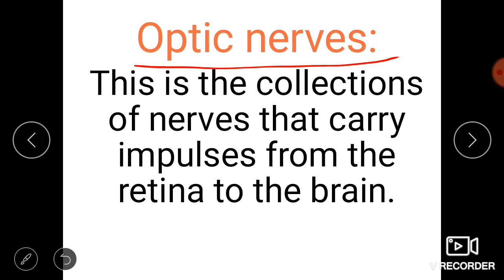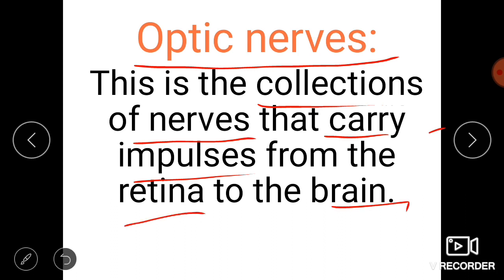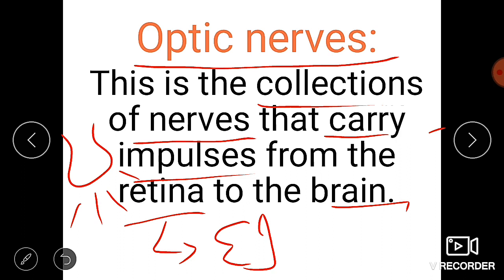In the eye, the signals that the eyes receive are sent to the brain with the help of these optic nerves only. These optic nerves are a collection of nerves, meaning they contain different types of nerves. They are helpful for carrying the impulses from the retina to the brain. I already said that the retina receives the light and converts it into electrical impulses. After converting the light into electrical impulses, it sends the information to the brain. In this way, the optic nerves act as mediators between the eye and the brain.